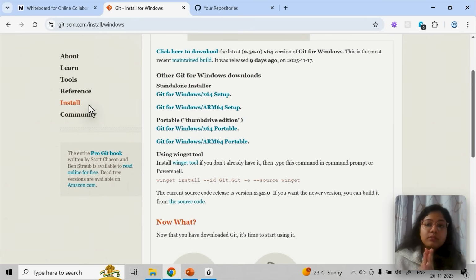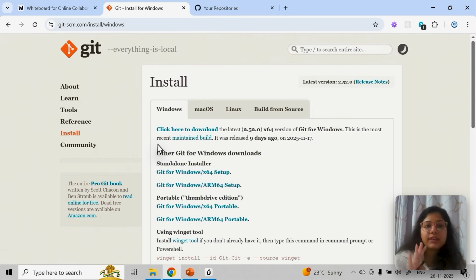Now, Git, I told you, is a different thing. A lot of students, when they are starting out, mix Git and GitHub together. They are both different. GitHub is a platform, a place where you create an account, just like on any other platform. Git is a way through which you will be able to control your repositories and your code versions. I will be showing you everything, and you need to know Git commands.